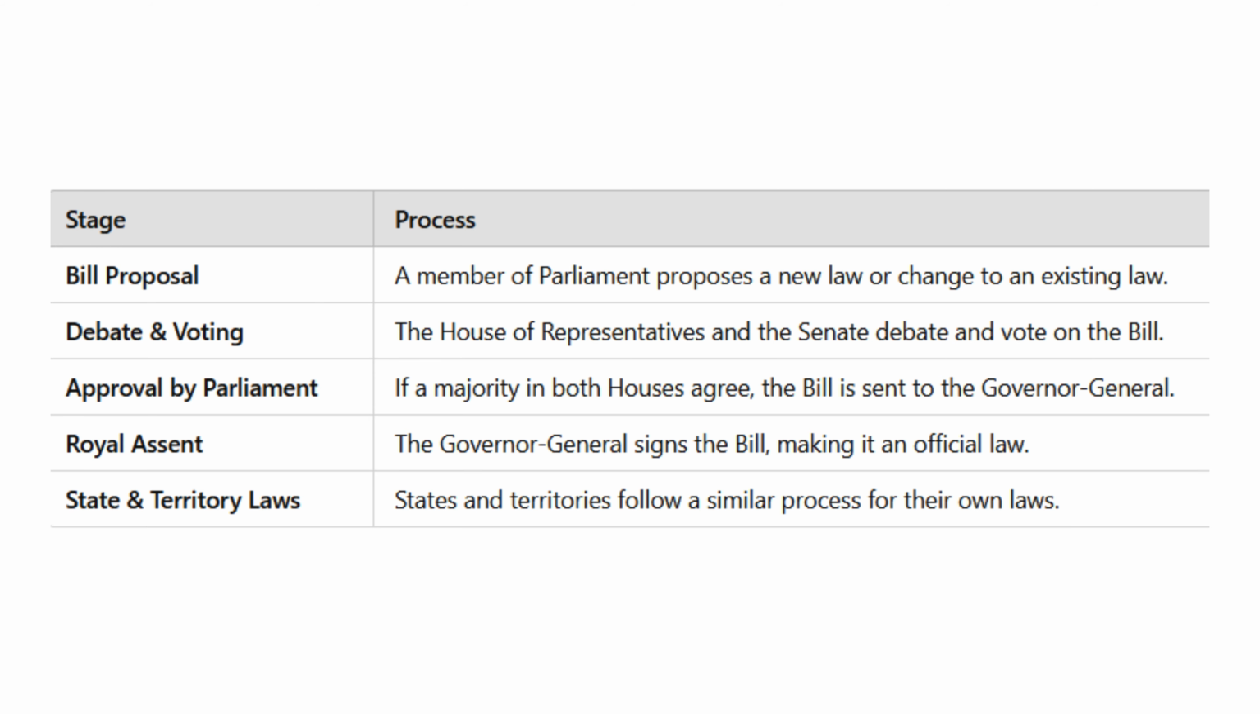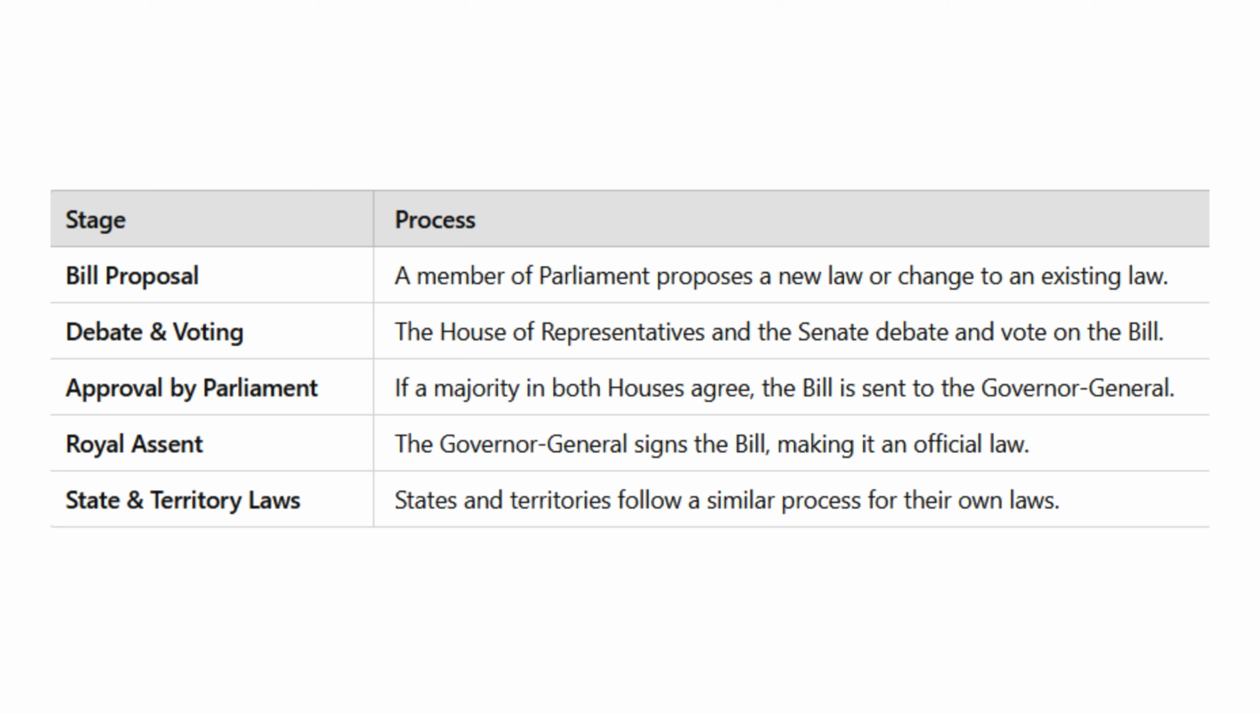Now let's talk about how laws are made in Australia. The Australian Parliament has the power to create and change laws to benefit the nation. But how does this process actually work? It all starts with a proposal for a new law or a change to an existing one. This is called a bill. The House of Representatives and the Senate carefully consider, debate, and vote on the bill. If a majority of members in both houses agree, the bill is sent to the Governor-General. The Governor-General's role here is to sign the bill into law, a process known as royal assent.